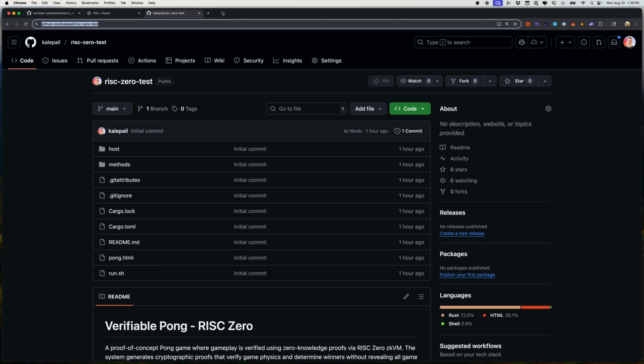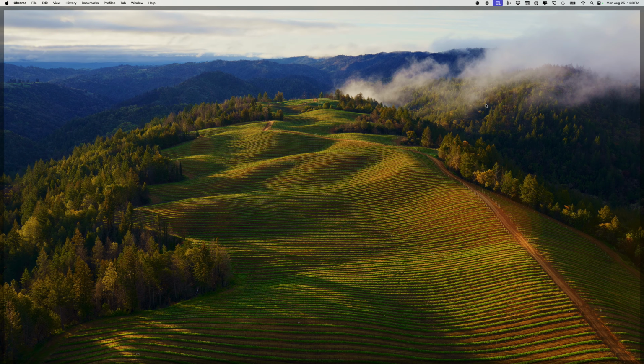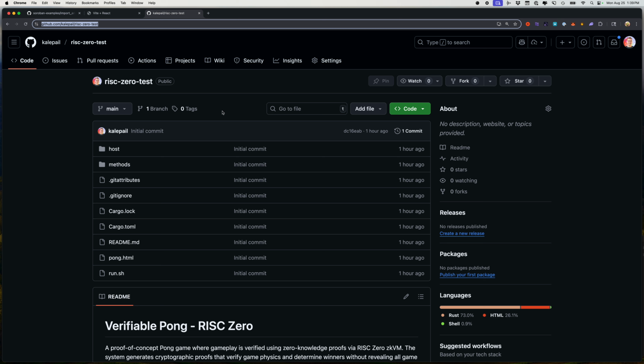So don't get too far down your excitement route of this thing actually working until you've done an audit of all of the code for comments like "this is a mock, this isn't real" or "in a real production environment, you would actually want to." I've got 8 repos right now where I've tried to do this in different forms as I've learned. You actually need to do folding, because that was going to take 45 minutes to verify 3 moves in Pong. Okay, they've got this concept of folding. Let me start a whole new repo and try to do folding. Oh, shoot, it's using the wrong curve. Let me try again with the right curve.